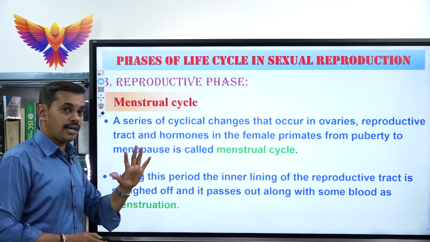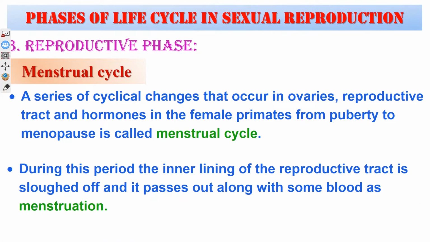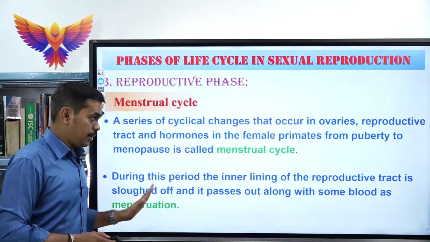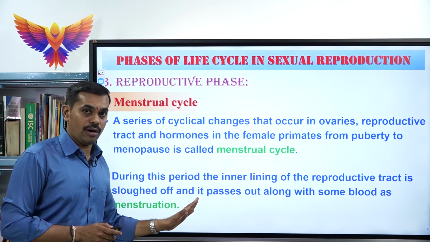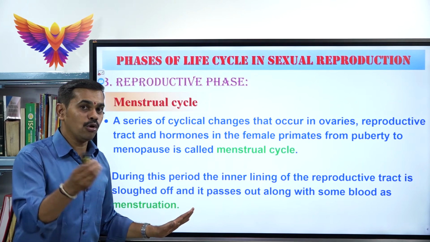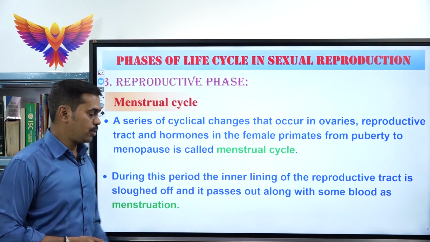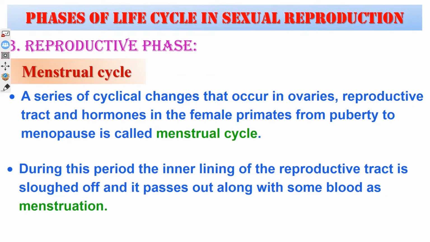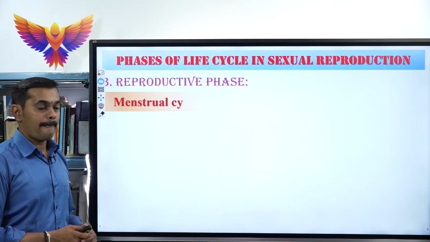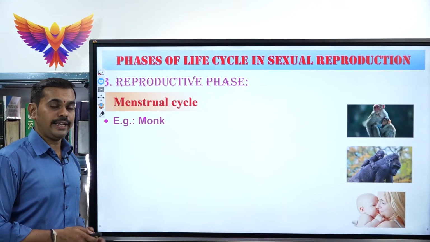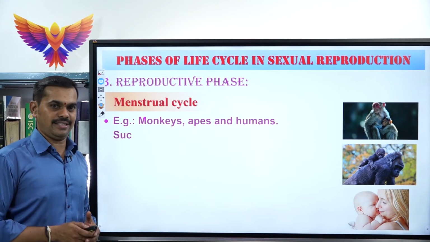But in estrus cycle, the menstruation does not take place because the reproductive tract lining is not sloughed off. Sometimes a small amount will be sloughed off, but here all the blood vessels of the endometrium rupture, which leads to menstruation. Next, under menstrual cycle, you must learn which are the examples.